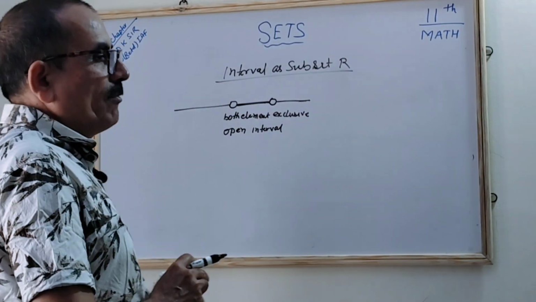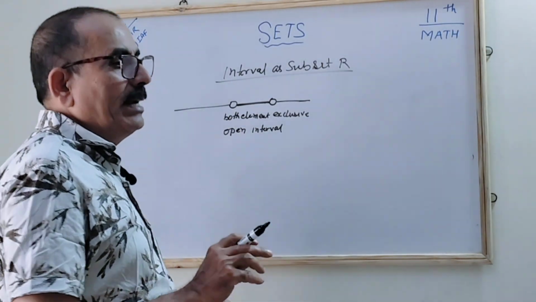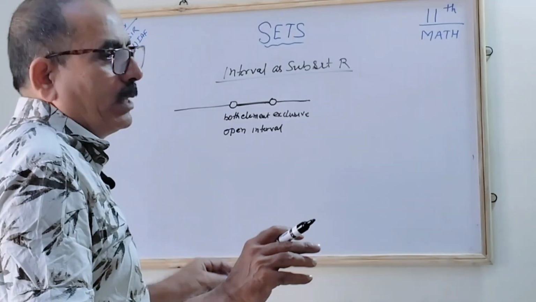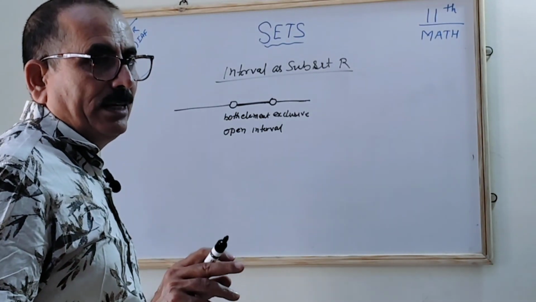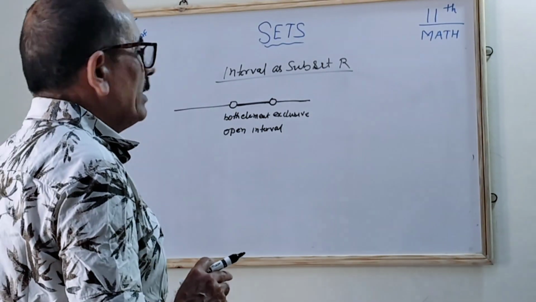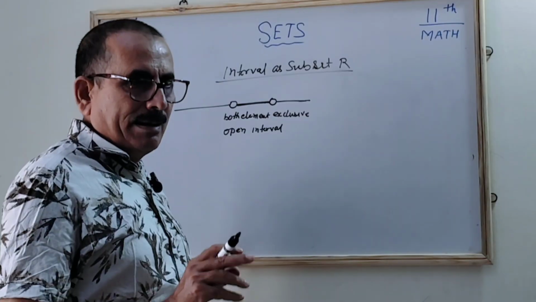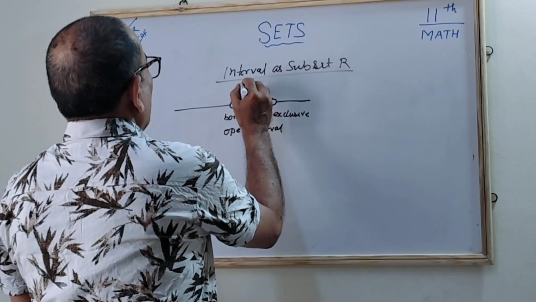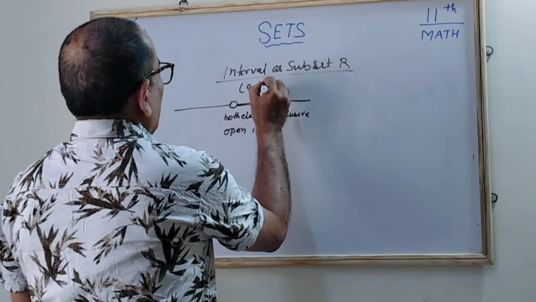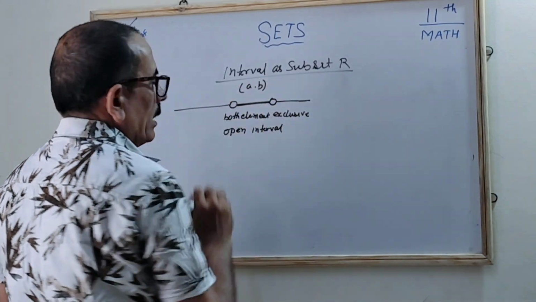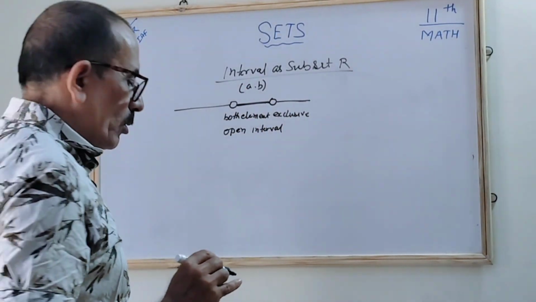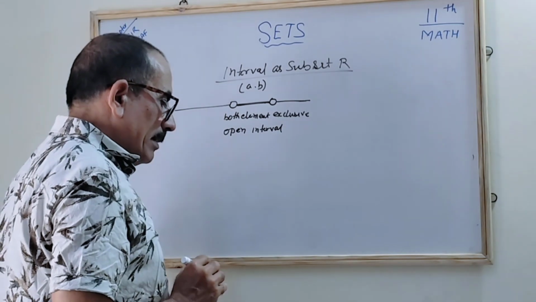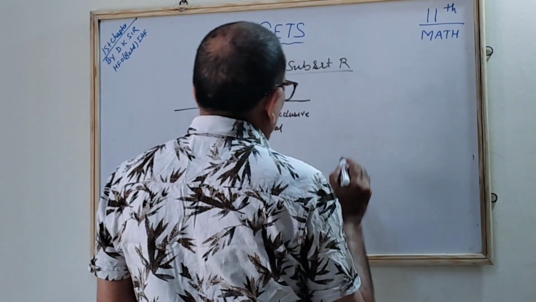Suppose I say 5 and 10, but the elements 5 and 10 are not included, then we say it is an open interval where the elements will be from 6 to 9. So it is called the open interval and will be denoted by, suppose, (a, b). Correct? Both are not included. Open interval.